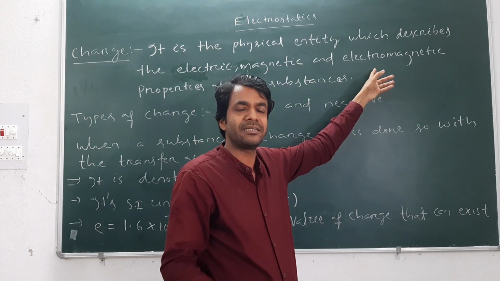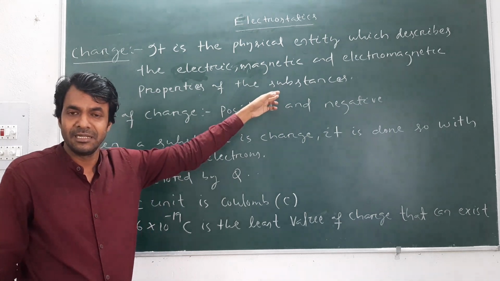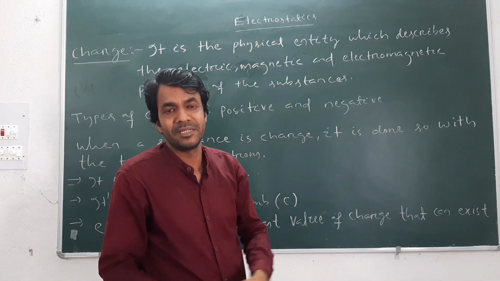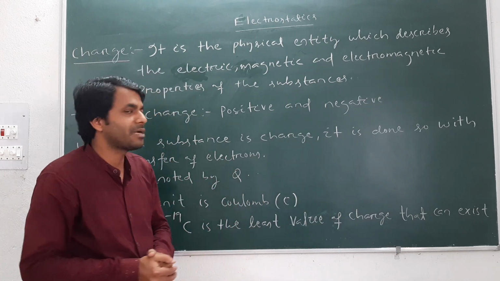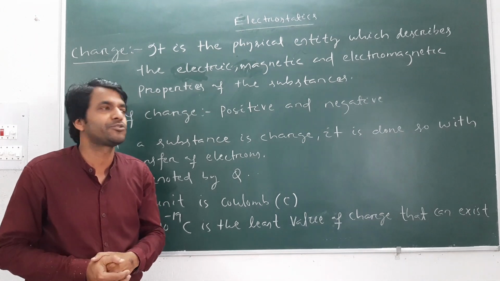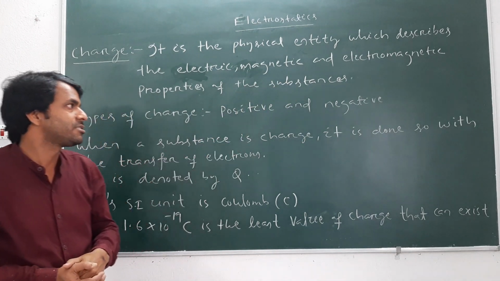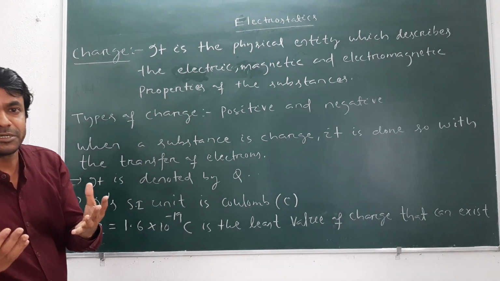Electromagnetic means electric plus magnetic properties of the substances. That means charge is a physical entity that describes the electric properties, the magnetic properties, and both properties of the substance. That is known as the charge.